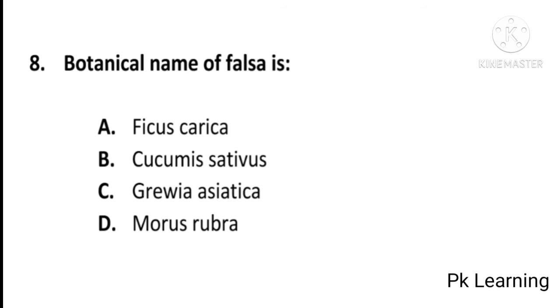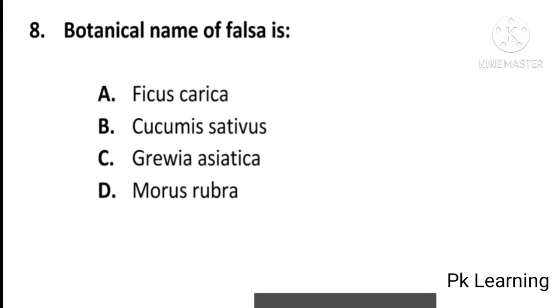botanical name of falsa is Ficus carica, Cucumis sativus, Grewia asiatica or Morus rubra. And answer is C, Grewia asiatica. C is the correct option. And next question is